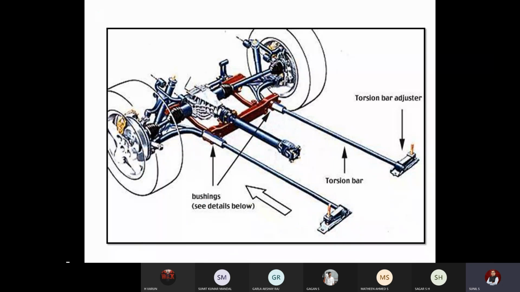One more sketch I have downloaded. In this, you can see how it will be mounted in a vehicle. So this is the chassis end, or the fixed end. This is the torsion bar. For each wheel, separate torsion bars will be used. That is why it is called an independent suspension system. So here there will be a wheel arm. To the wheel arm, the wheel will be attached. For each wheel, a separate torsion bar is used.